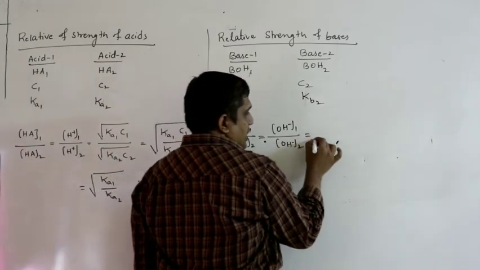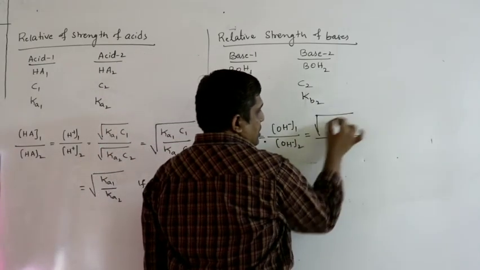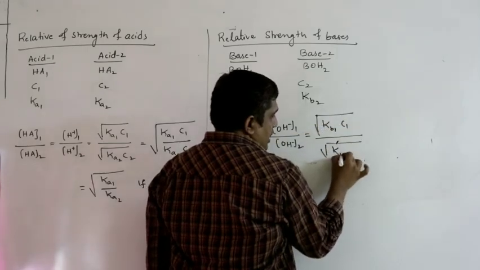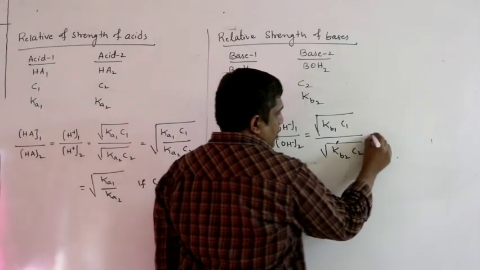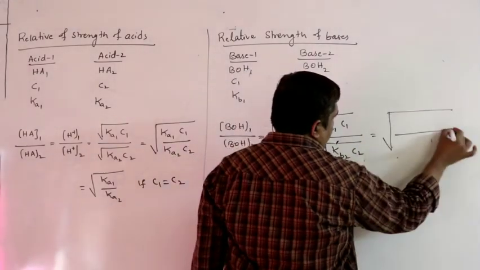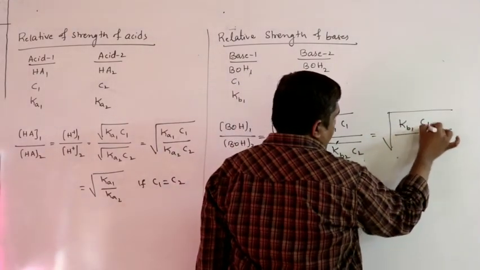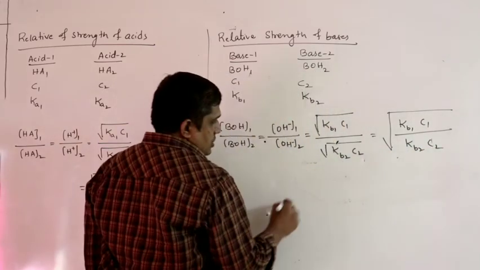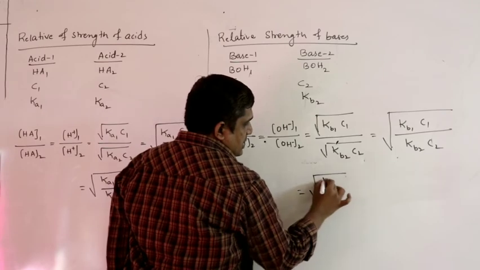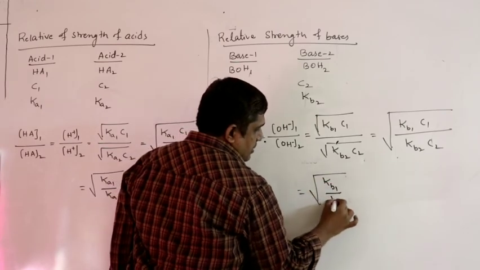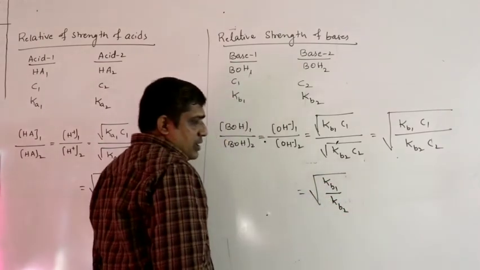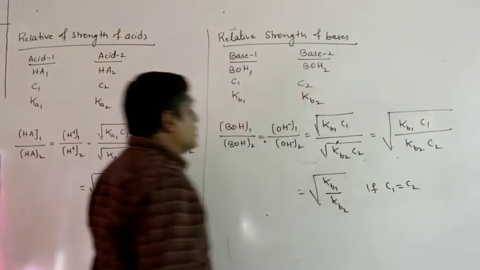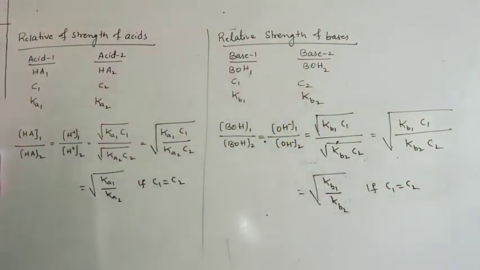Just now we have studied that OH minus ion concentration equals root over Kb C, so root of Kb1 C1 by Kb2 C2, right. The same condition I am applying: if concentrations are the same, then it is simply the ratio of Kb1 and Kb2, provided C1 equals C2, that means the two bases have the same concentrations.